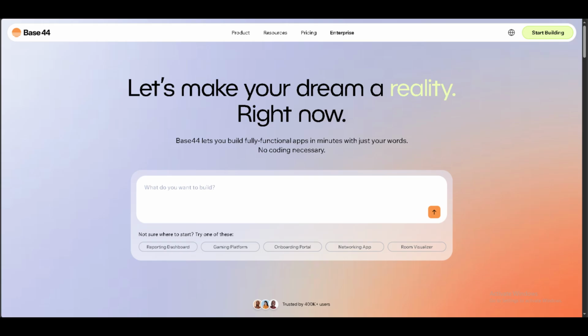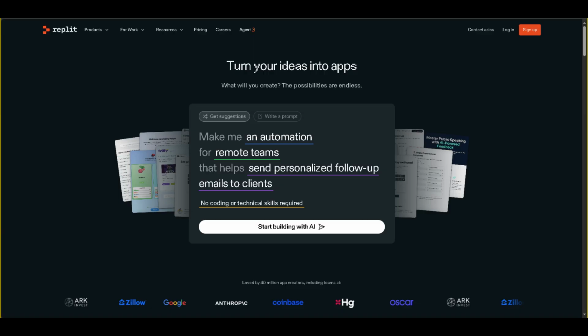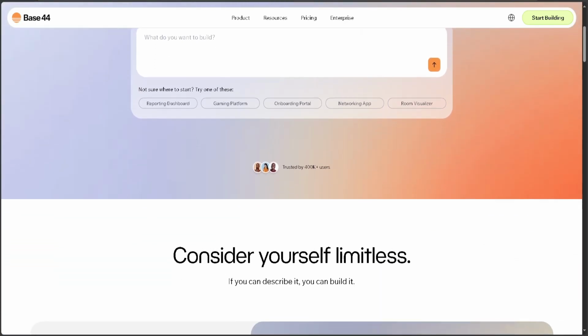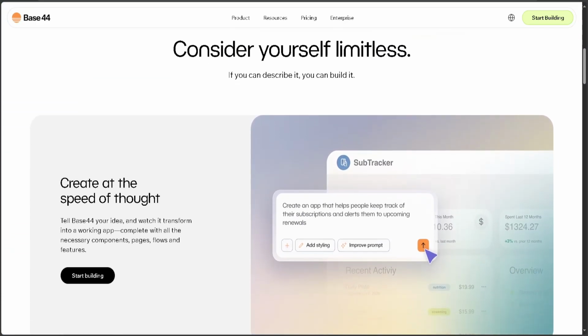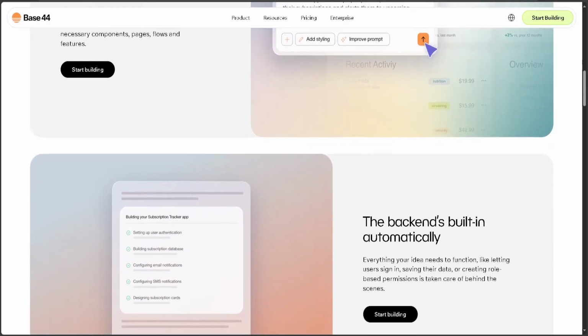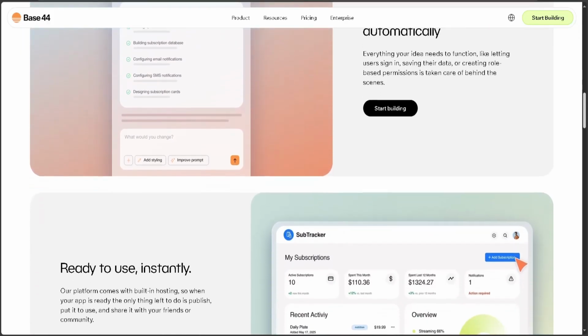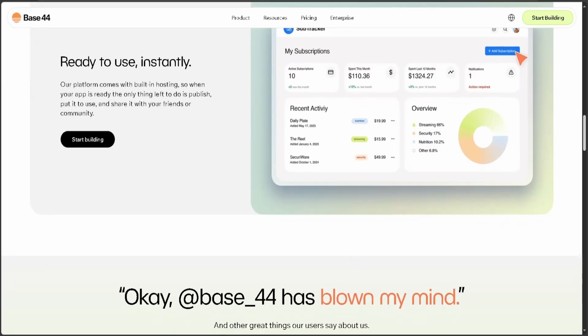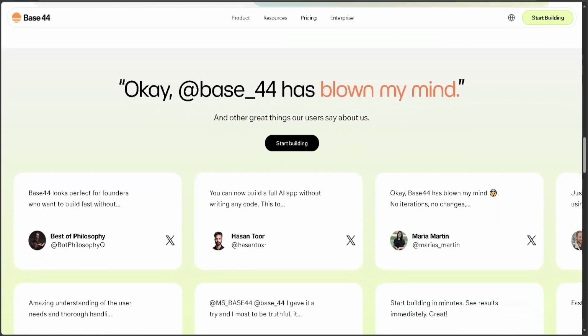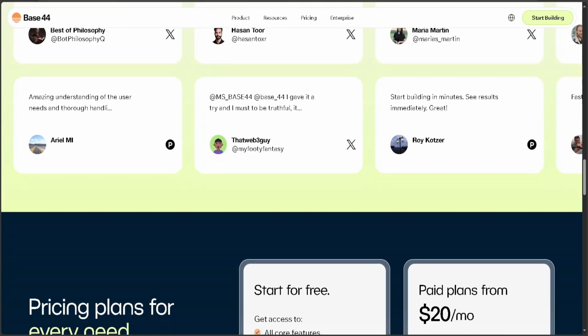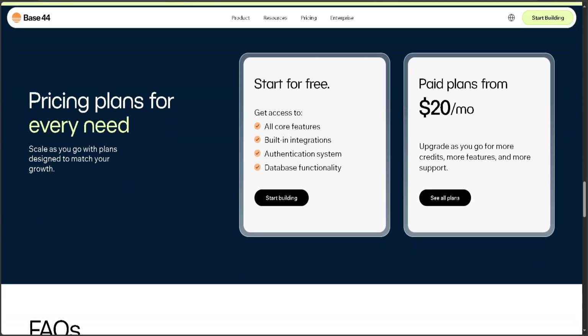Hey guys, today I'm comparing Base 44 versus Replit. Let's find out. Replit is a very beginner friendly platform. It gives you an online IDE, instant setup, and easy collaboration. If you just want to test scripts, experiment with small AI bots, or learn coding without installing anything, Replit is super convenient. Open your browser and you're coding in minutes.